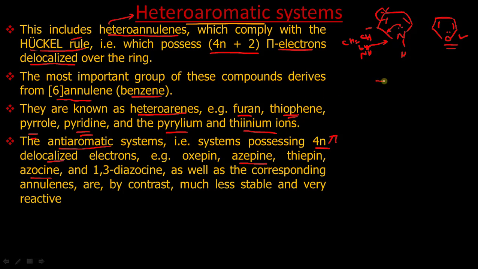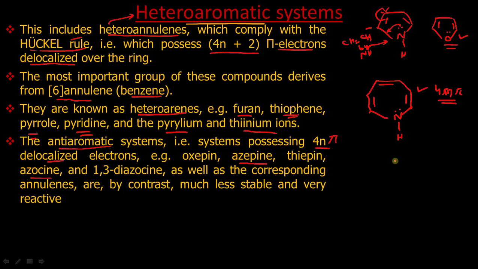Azepine is a 7-membered ring. Now this system contains 2, 4, 6, 8 electrons. So it belongs to 4n pi electrons. 4 into 2 is 8. So it is anti-aromatic.